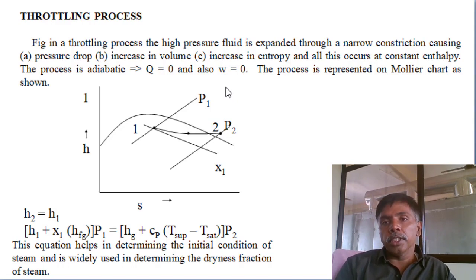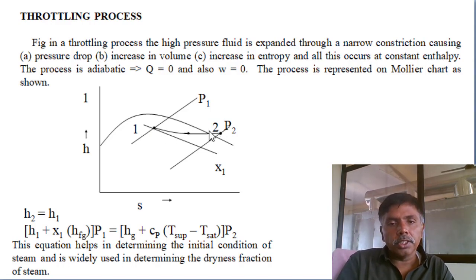How do we determine the final condition of the steam? One best process: open the Mollier diagram, mark the initial condition, whatever the dryness fraction, and move isoenthalpically to the next expansion pressure, whatever pressure they give. If it moves to the superheated range, then write the equation.